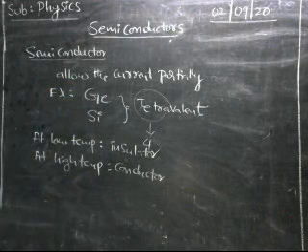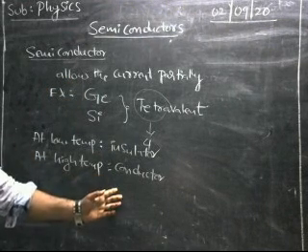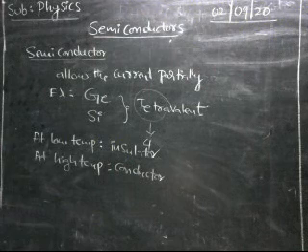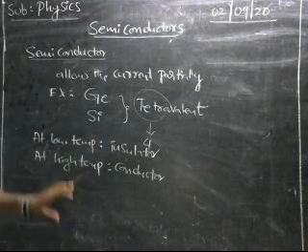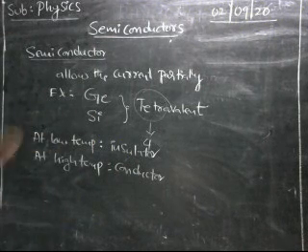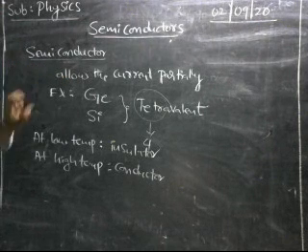At high temperature, the semiconductors act as conductors. So its nature lies in between insulators and conductors, so that it is called a semiconductor. We already discussed the examples are germanium and silicon.